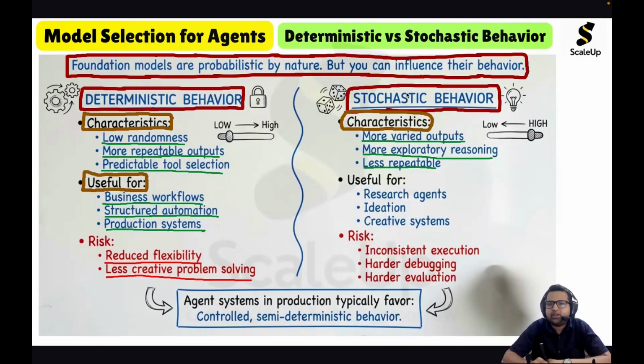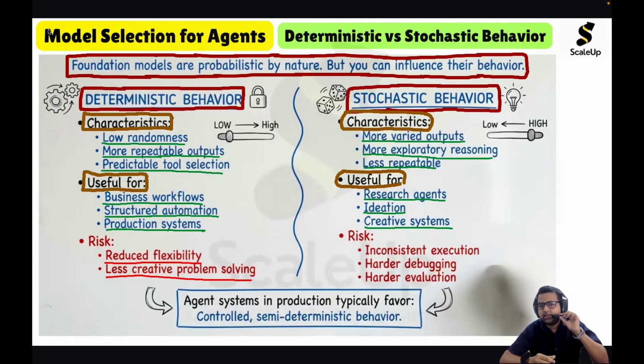So stochastic behavior is useful for research agents, for ideation, and for creative systems. Because when we are building research agents, they have to handle many uncertain scenarios. We want creative responses, ideation, creative systems, so stochastic behavior plays a role there. The characteristics are more varied outputs, more exploratory reasoning, and less repeatability.